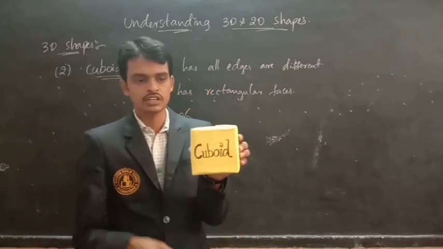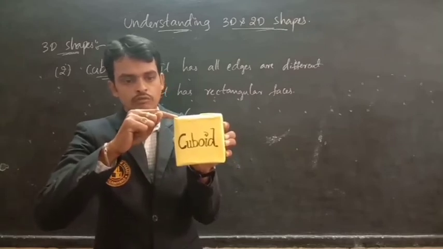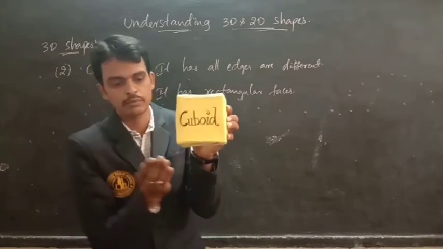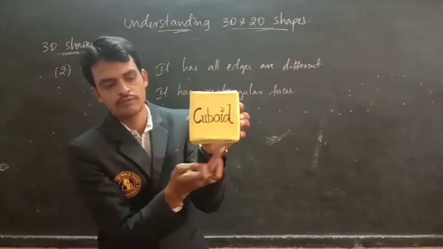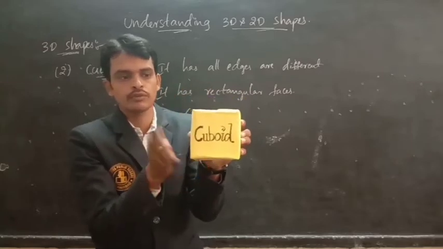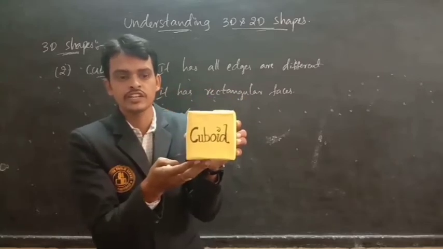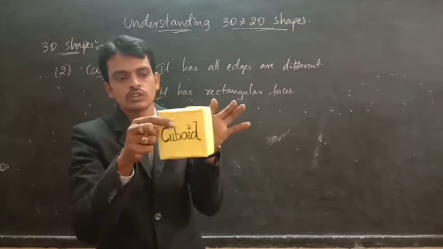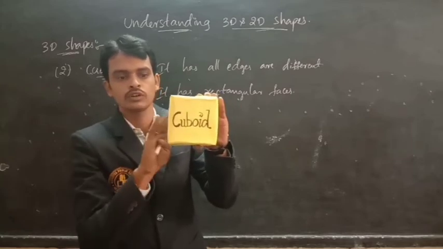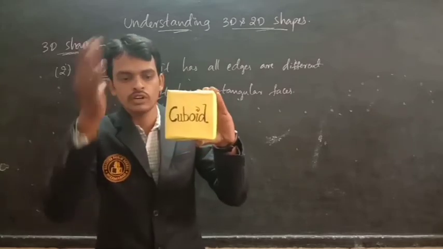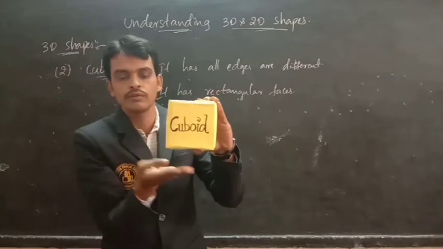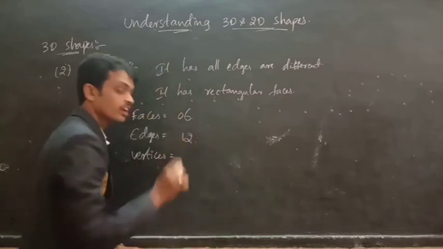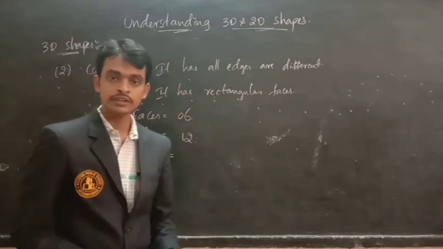Now edges. It is nothing but sides. Now let us count the sides. First count the top. 1, 2, 3, 4. How many edges? 4 edges. And bottom also 4. Total 8 edges. Now let us count the lateral. 1, 2, 3 and 4. So top 4, bottom 4, lateral 4. Total 12 edges.